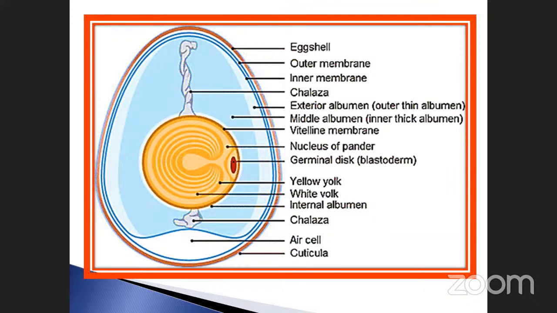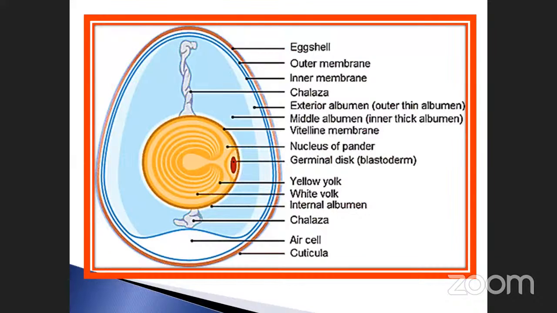Exterior albumin, outside the albumin position. See here, the outer thin albumin is very light, and only a small amount is present. Inside there is a thick albumin, whose compound content is very high. And at the center there is the vitelline membrane.